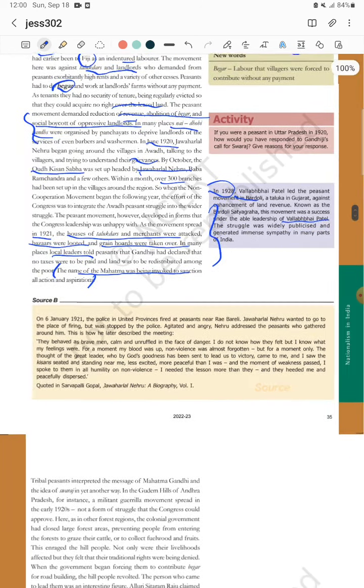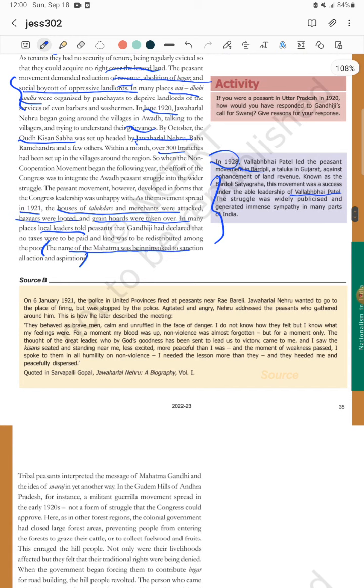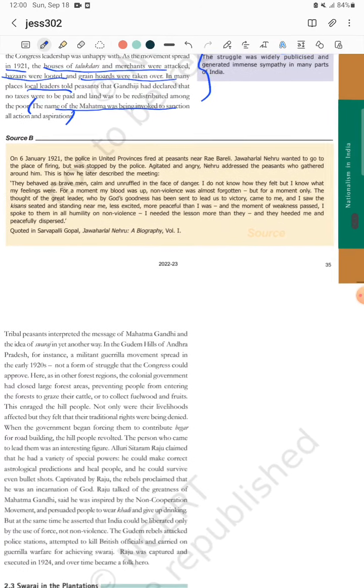Understand? Sardar Vallabhbhai Patel. He got the title Sardar from this leadership, from the Bardoli Satyagraha. Okay, here also paragraph-wise questions are there. You will find the source B as a paragraph. One time I saw it in a phase test.